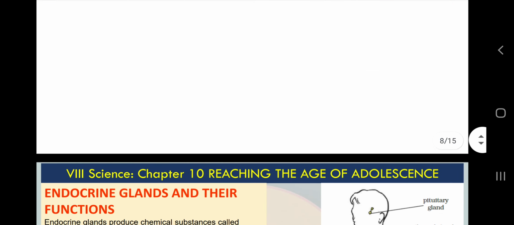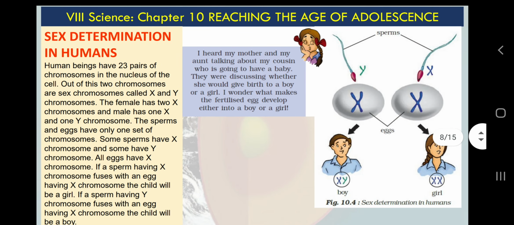So when it comes to the sex of the child, in our previous chapter we learned everything about how sperms are produced, eggs are produced, and how chemicals and hormones are controlling them, how the pituitary gland is controlling them. Now the zygote will become a boy or a girl. Very simple. What is a zygote, what is a sperm, what is an egg?